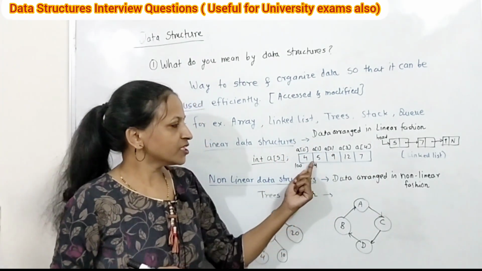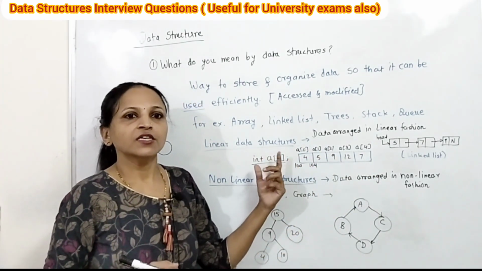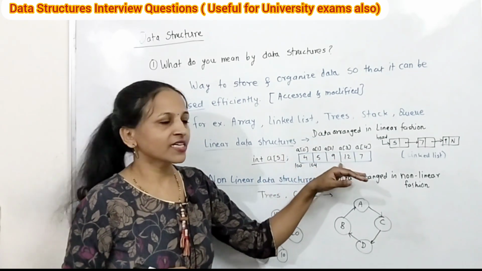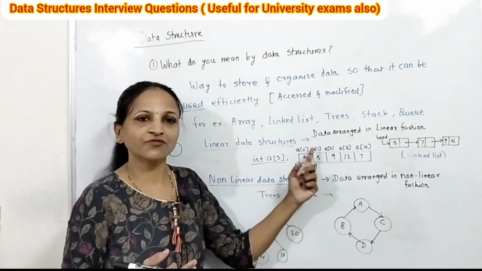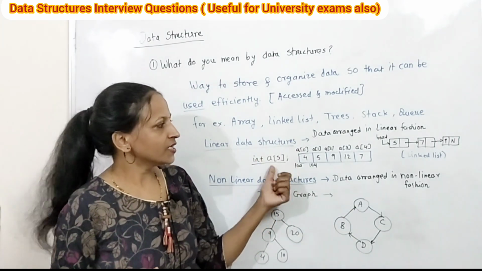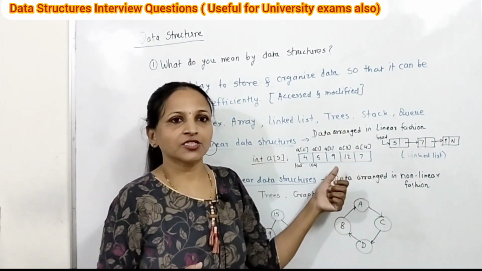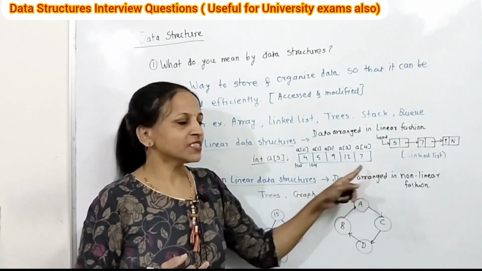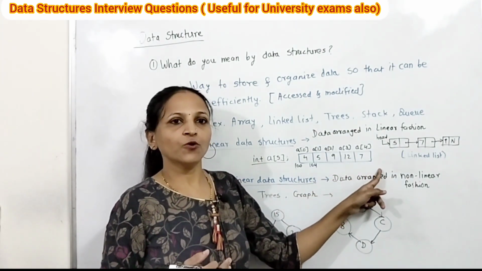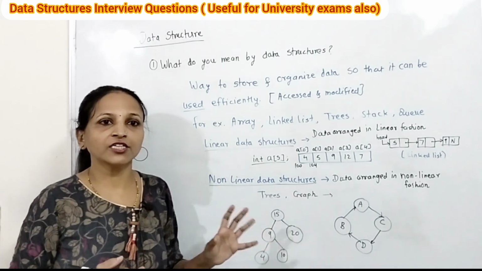Here each and every element is connected with at most one previous element and one next element. At most 2 elements, the next one and the previous one. This is the linear data structure. Here elements are stored contiguously, contiguously meaning in a sequential way. This is only for arrays, contiguous allocation.